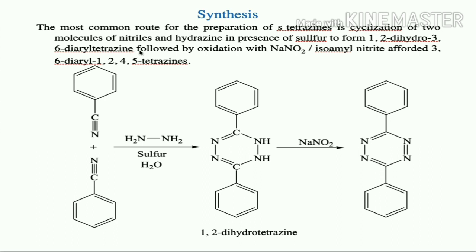diaryl tetrazine, which upon oxidation with sodium nitrite or isoamyl nitrite offers 3,6 diaryl 1,2,4,5 tetrazines. So 2 molecules of nitrile, upon treatment with hydrazine in presence of sulfur, are going to form an intermediate, that is 1,2-dihydrotetrazine. This 1,2-dihydrotetrazine will undergo oxidation in presence of sodium nitrite or isoamyl nitrite. It is going to give the corresponding 3,6 substituted 1,2,4,5 tetrazine. So this is the common route for the preparation of S-tetrazine, that is by the cyclization method.